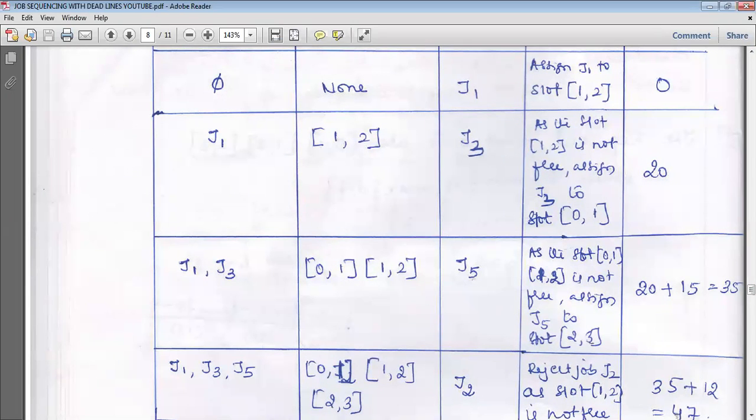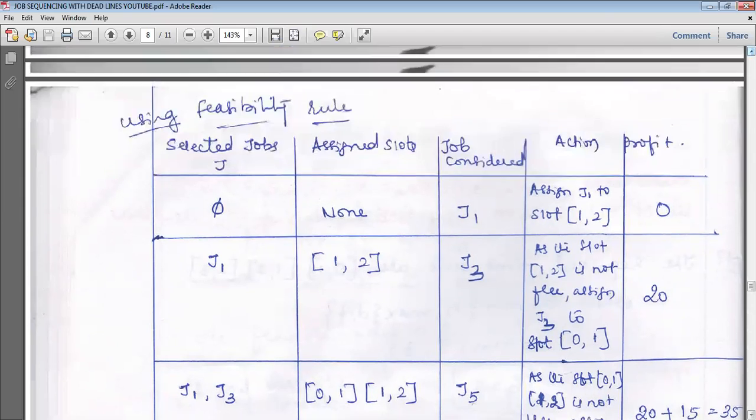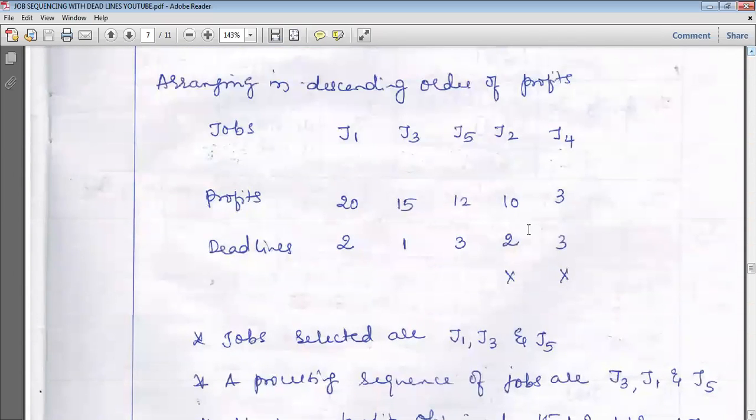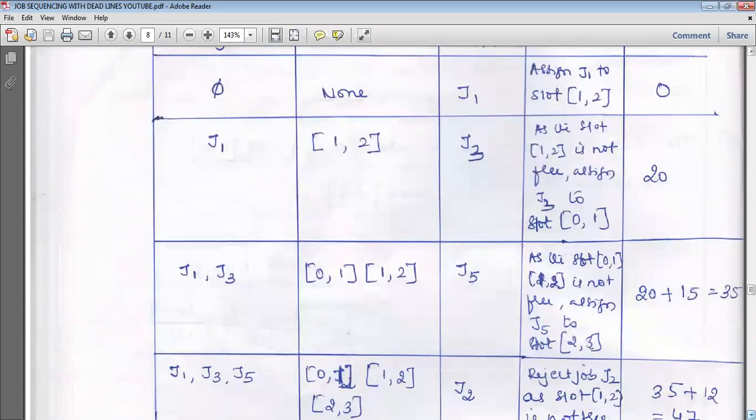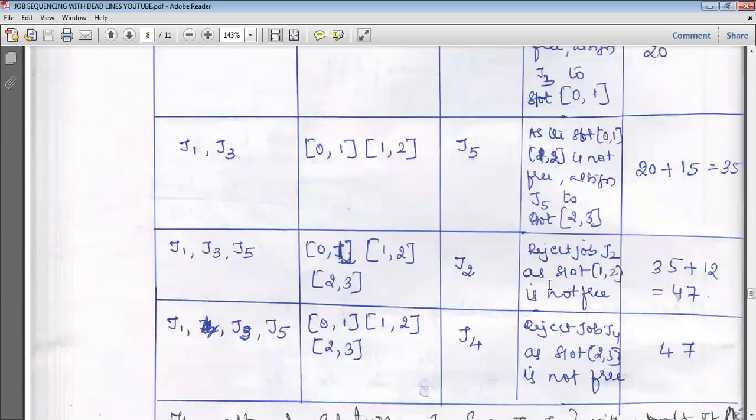Next, which job has to be selected? The next job to be selected is J2. What is the deadline he has? 2 hours is the deadline. We have to check whether 0 to 1 or 1 to 2 is free, because the maximum is 2. So we reject job J2 as the slot 1 to 2 is not free. As he is ready to wait for 2 hours, if 1 to 2 or 0 to 1 were free, you would have allotted it. But nothing is free, so the job J2 has been rejected.